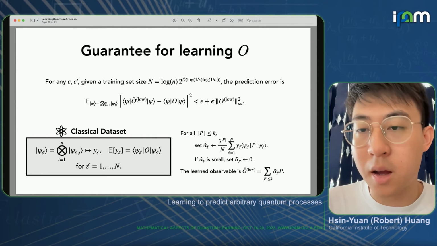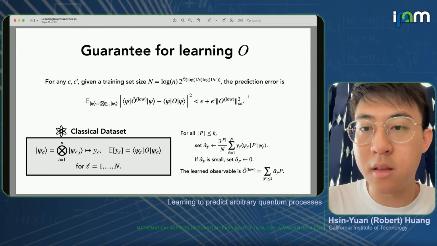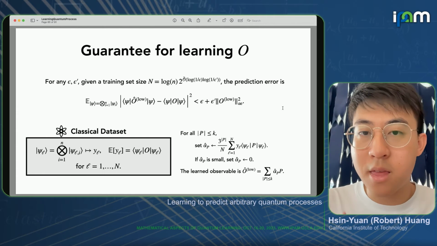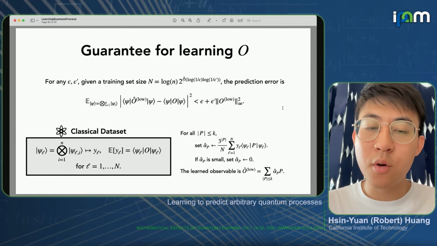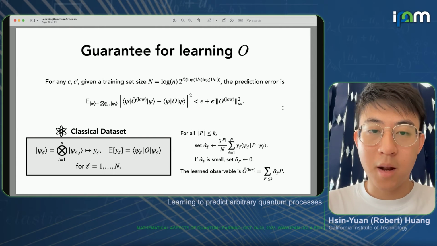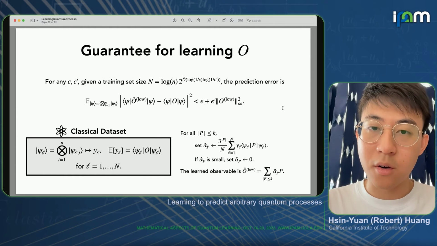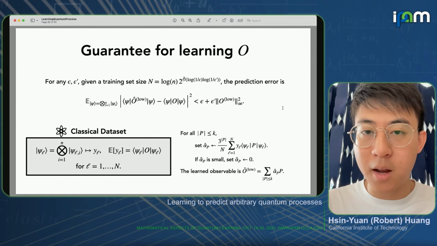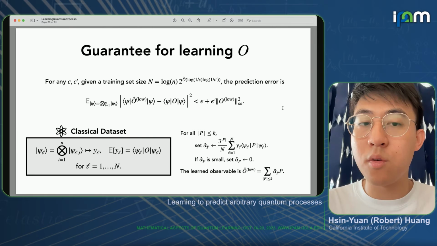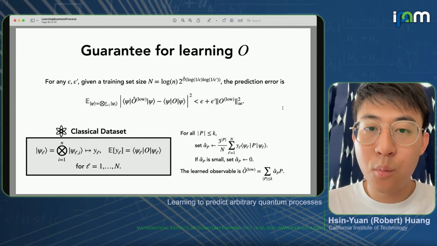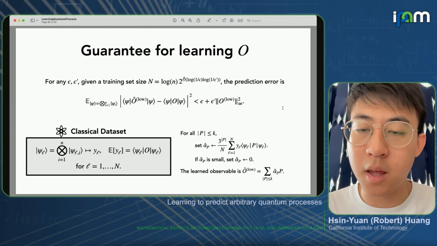There's some log factor that was hiding in the total. So that's essentially a result that tells us that if we wanted to learn an arbitrary observable coming from Heisenberg evolved under this very complicated quantum process, we can always do so efficiently with a sample complexity that scales logarithmically in system size.